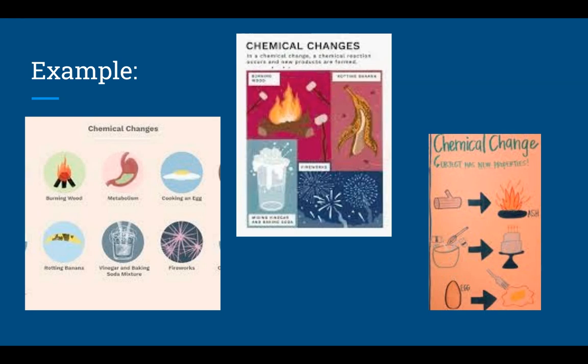It's no longer wood. Another good one would be if you bake a cake, right? You change the makeup of the batter. We can't just suddenly get back the batter. It's always now just going to be the cake. In a chemical reaction, most of the time you can't go backwards. In a physical reaction, if I had a pencil and I broke it in half, yes, it looks different, but I could glue that pencil back together. But when you burn wood, you can't unburn wood. You can't ever get that wood back.